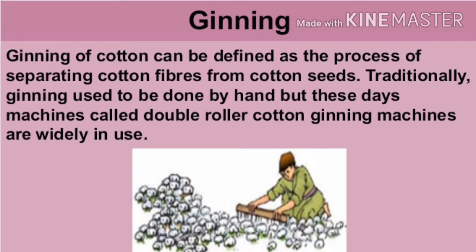Ginning. Ginning of cotton can be defined as the process of separating cotton fibers from cotton seeds. Traditionally, ginning used to be done by hand, but these days machines called double roller cotton ginning machines are widely in use.